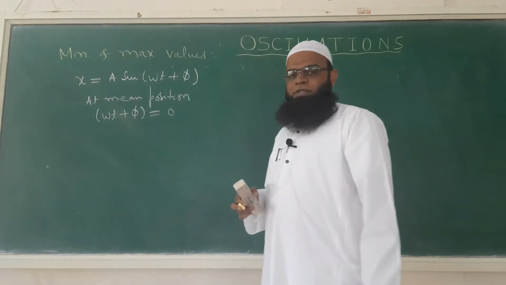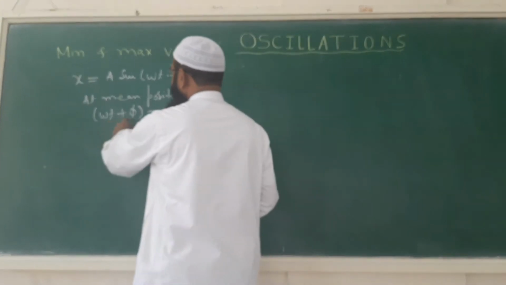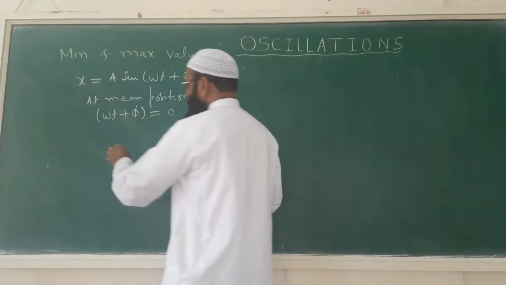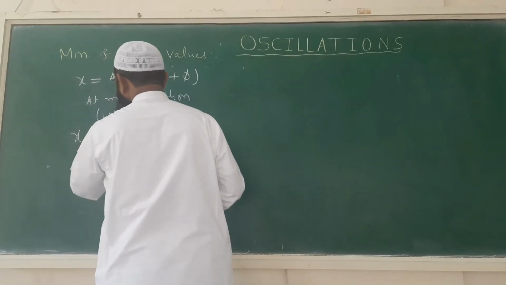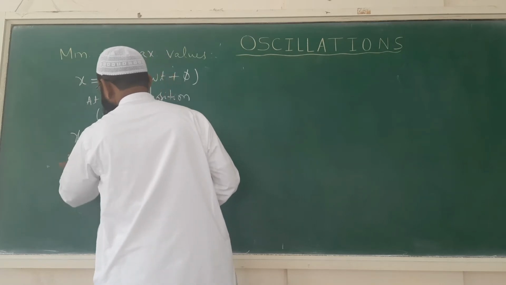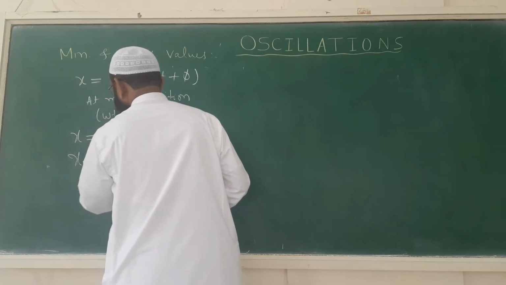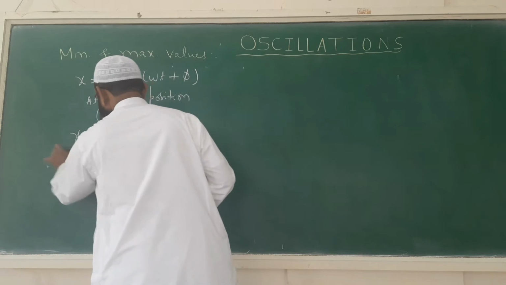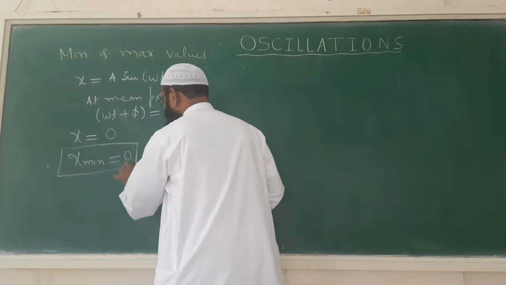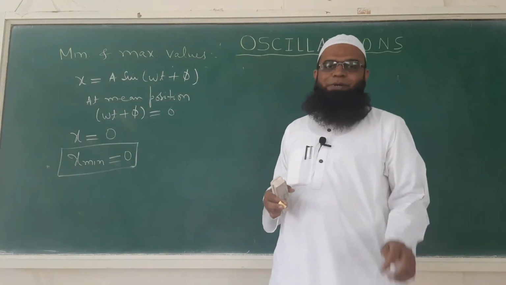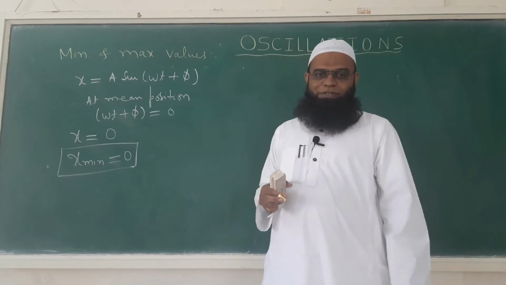Therefore sine(omega t plus phi) will be 0. So here we get x equals a into 0, which means 0. We can write this as x minimum equals 0. This is the value of minimum displacement. That is, displacement is minimum when the particle is at the mean position.